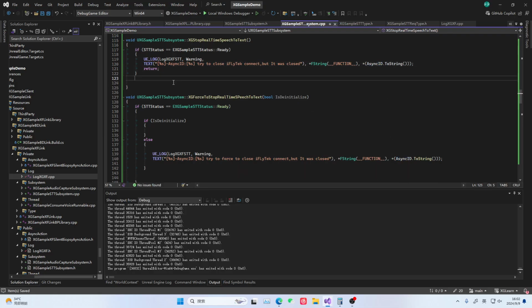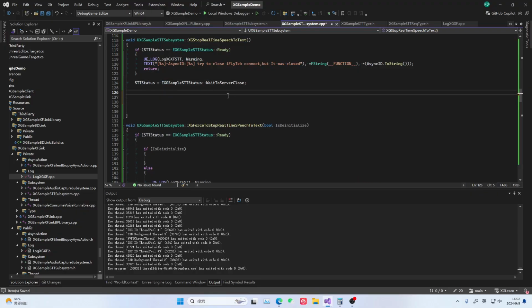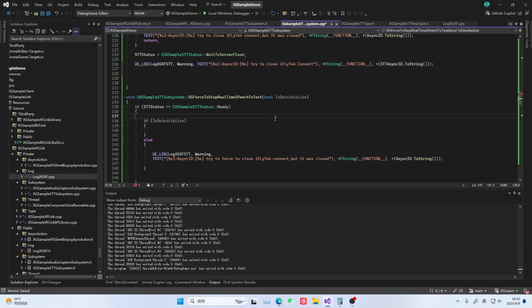Okay. Now, if it is not the case, then obviously we will set our state. Since we are not forcing a shutdown, we need to ensure all our communications are normal. We will change our state to waiting for the server to perform such a shutdown operation, because we want to end the information, because in sharing this information, we can receive the final recognized voice information. So we mark a state here. That means you are currently closing it, right?